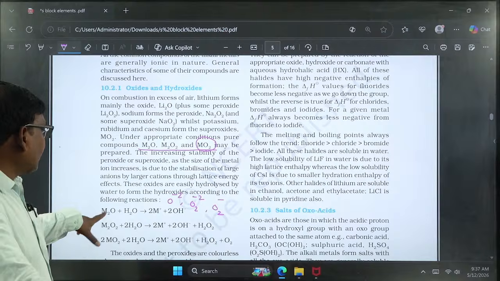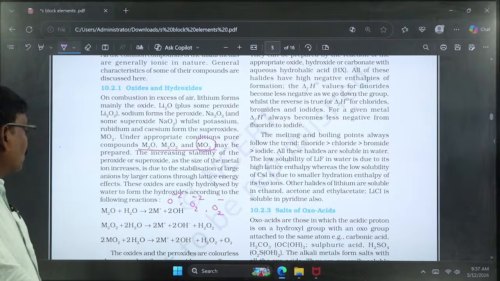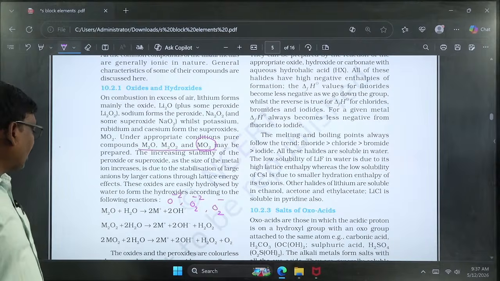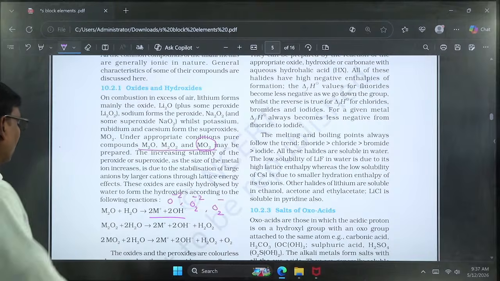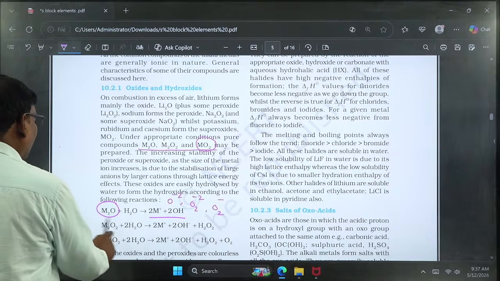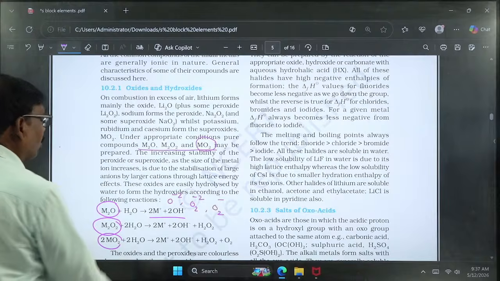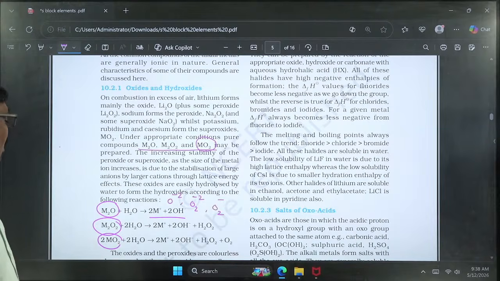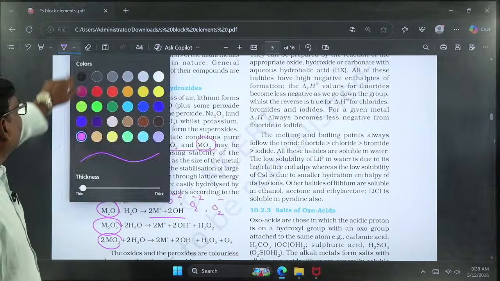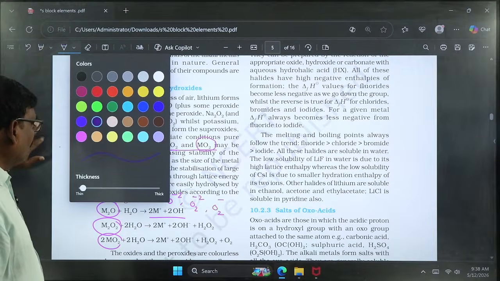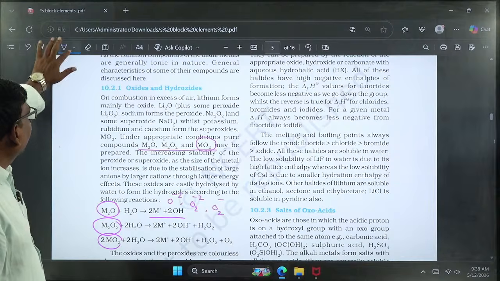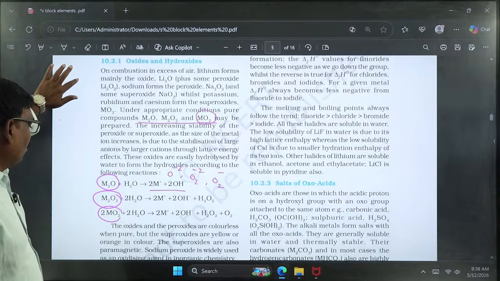When these oxides undergo hydrolysis, they produce hydroxides. For example, monoxide on hydrolysis produces alkali metal hydroxide. Not only monoxides, peroxides and superoxides also dissolve in water. They produce hydroxides, along with liberation of oxygen in the case of superoxide.